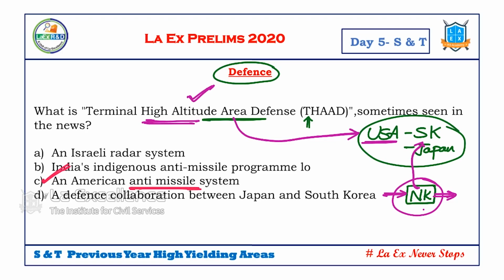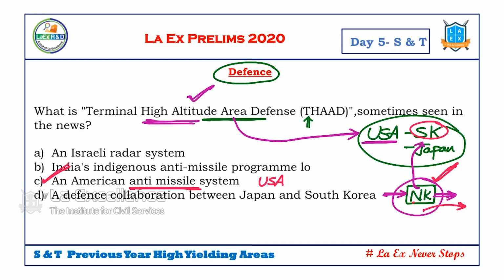This is an American anti-missile system placed in South Korea, because North Korea was playing some games with South Korea. They were sending missiles into the Pacific Ocean. So they said, if you stop it, good. If not, we are going to have a missile system launched to your country and we are going to have a shield for our country. In defense, this is how questions can be asked.